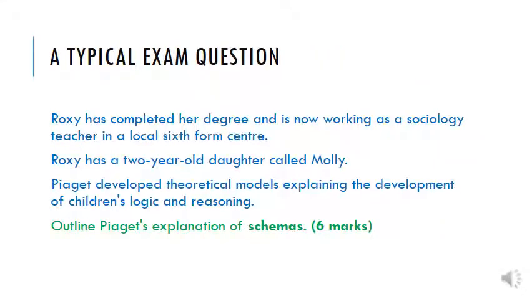So a typical exam question that you could potentially get asked is the following, and I think we've covered this in lesson as well, but maybe we've reviewed it a couple of times. Roxy has completed her degree and is now working as a sociology teacher in the local sixth form centre. She's got a 2-year-old daughter called Molly. Piaget developed theoretical models explaining the development of children's logic and reasoning. Outline Piaget's explanation of schemas. You can have a little go if you want, you don't have to. These are just the types of questions that you could potentially be asked.